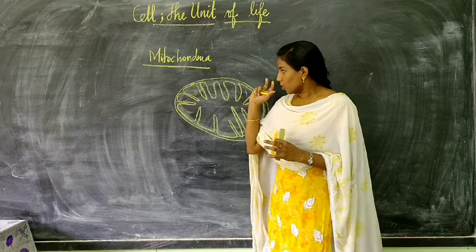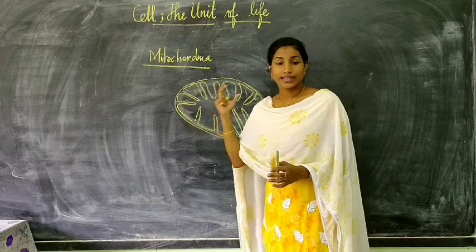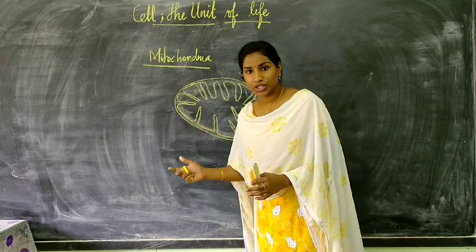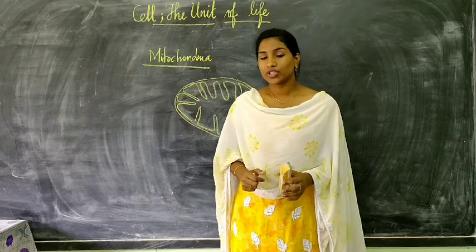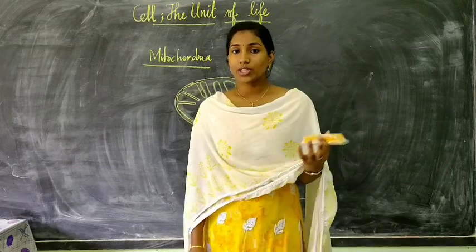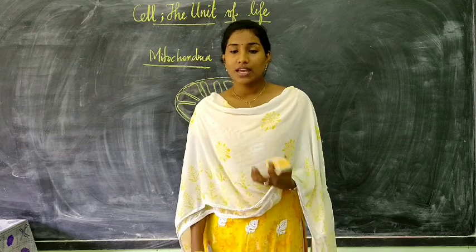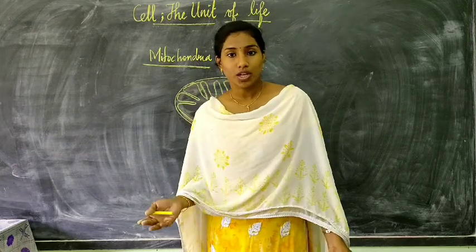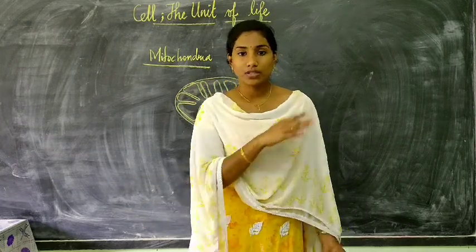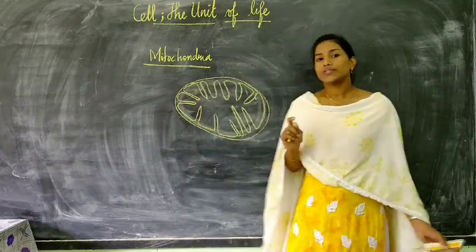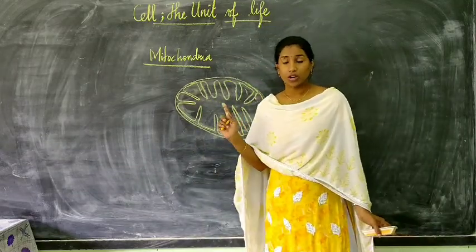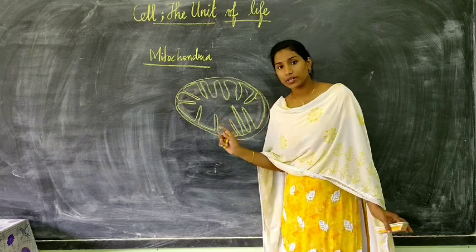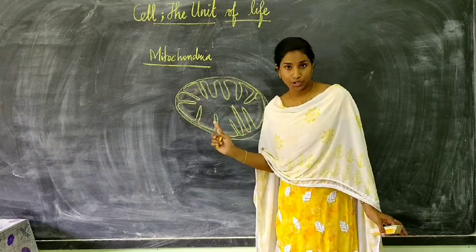Alright, now this mitochondria is a site of aerobic respiration. You have learned about the types of respiration in the 10th standard: aerobic respiration and anaerobic respiration. The respiration which takes place in the presence of oxygen, that is aerobic respiration, takes place inside the mitochondria.